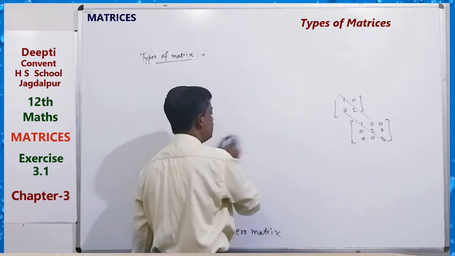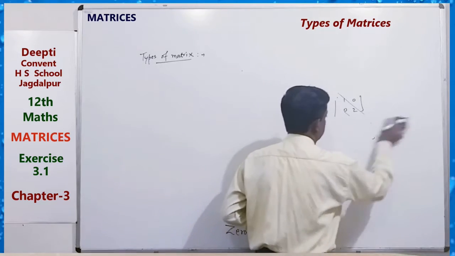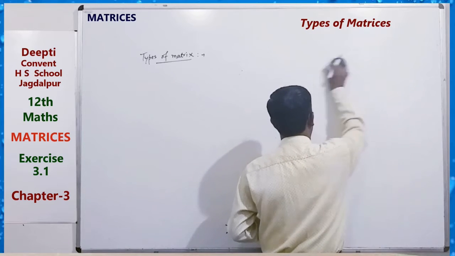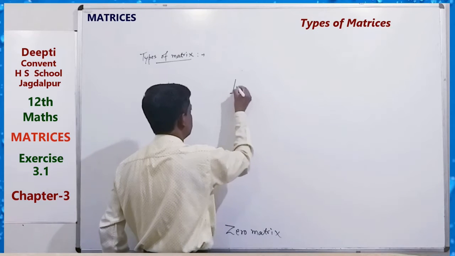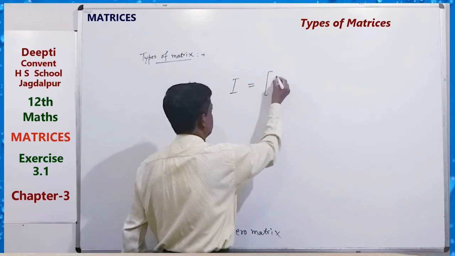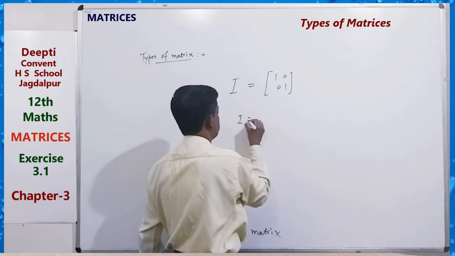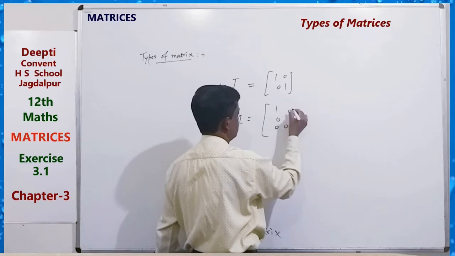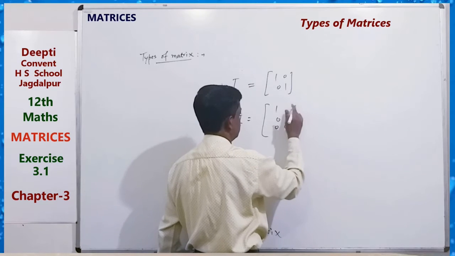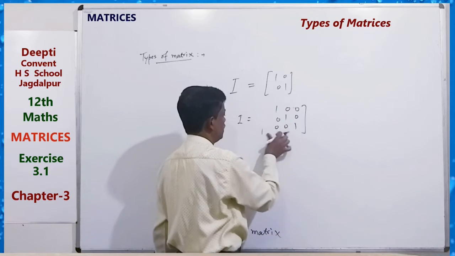It is also denoted by I. For example, I equals 1, 1, 0, 0. I equals 1, 1, 1, with 0 for all other elements. You can write it like this.